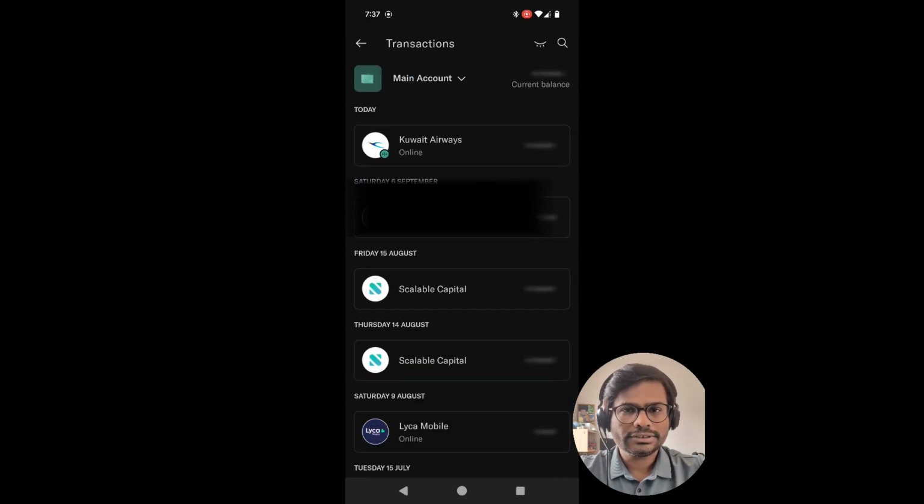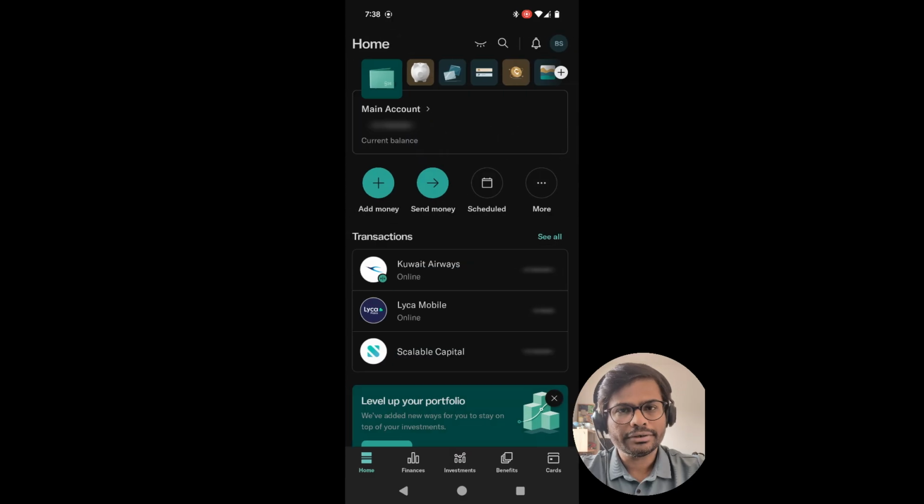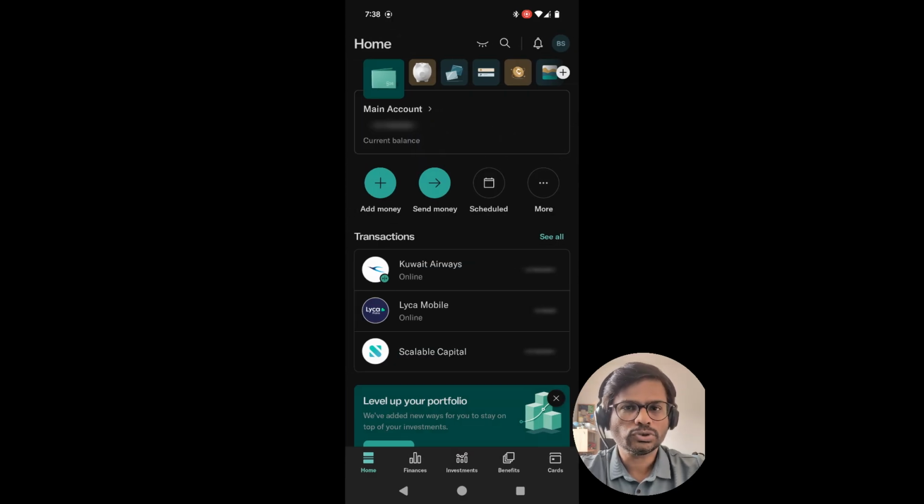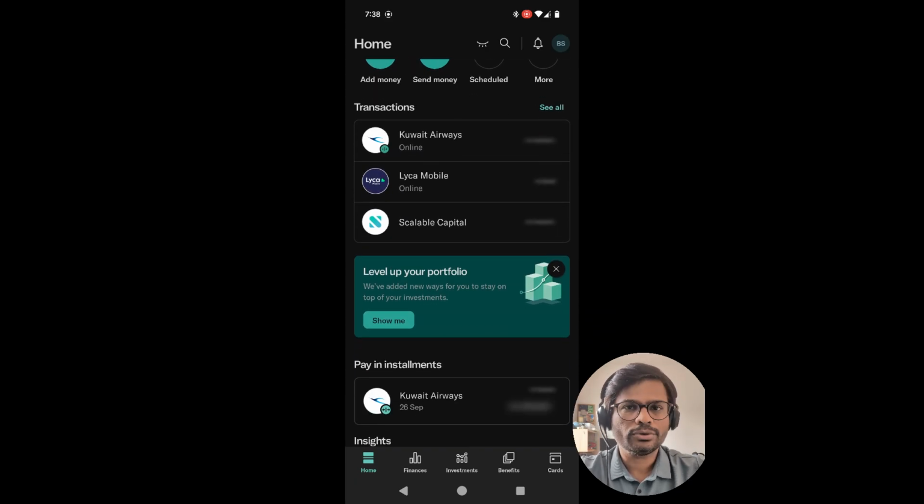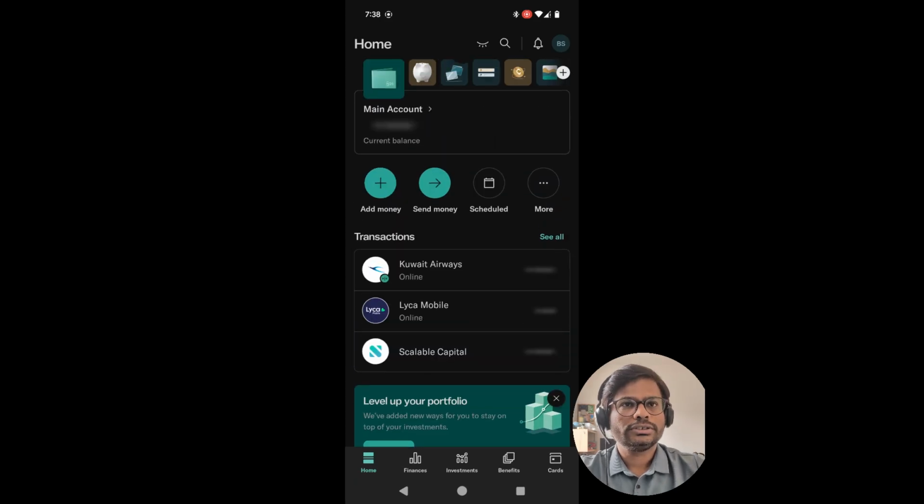And for that, this is the application, and it is a mobile application. This feature is only available on the mobile application and not on the website. So let's start and look one by one at the options we have for investments via N26.